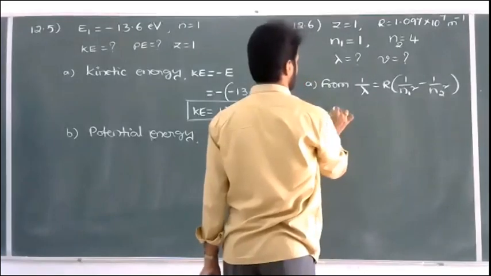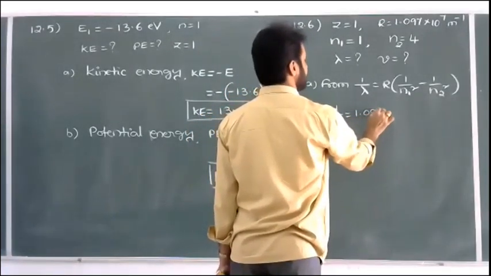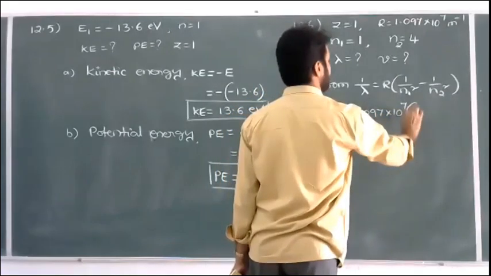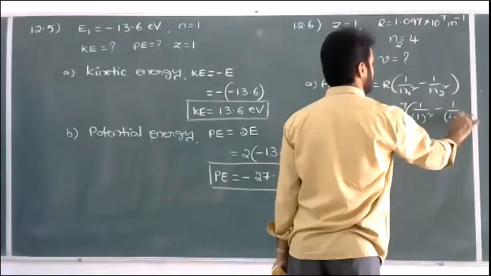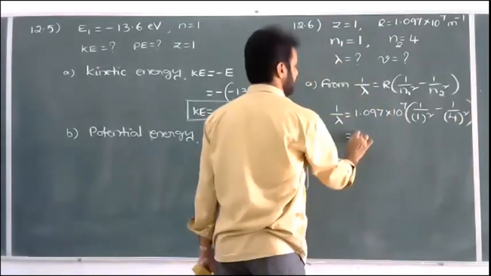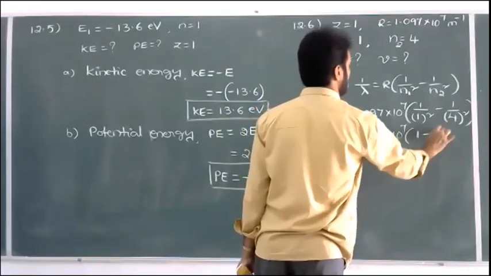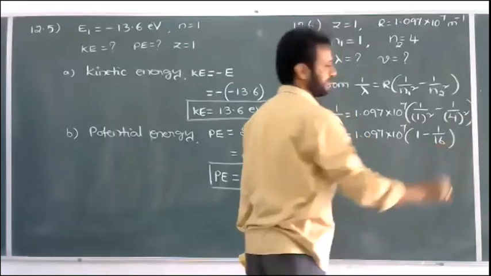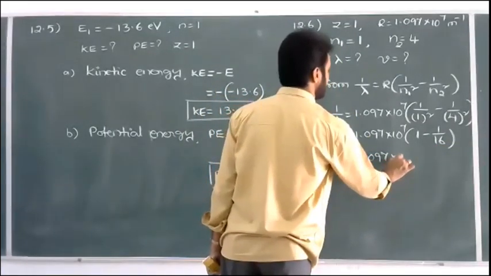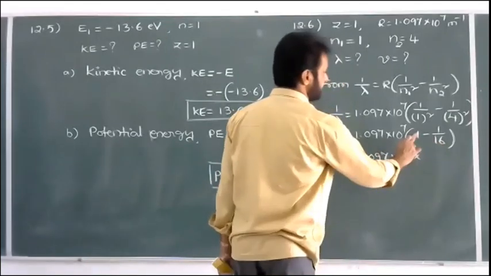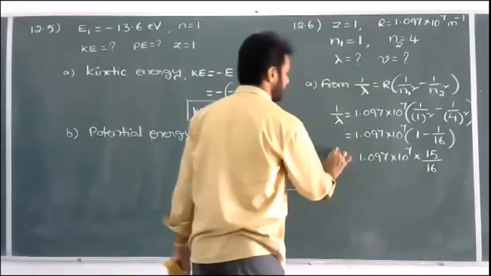Therefore 1 by lambda is equal to 1.097 into 10 to the power of 7 into 1 by 1 square minus 1 by 4 square. That is equal to 1.097 into 10 to the power of 7 into 1 minus 1 by 16, which is 1.097 into 10 to the power of 7 into 15 divided by 16. That is 1 by lambda.